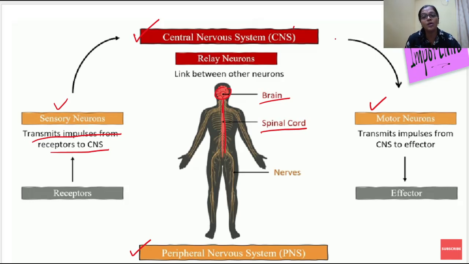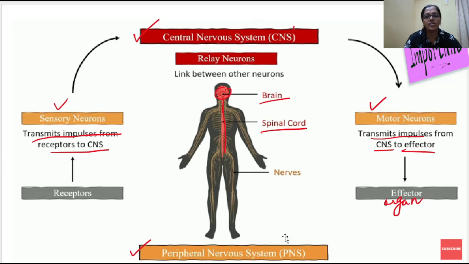From the central nervous system, now what will happen? There is another pair of neurons, the motor neurons. What do motor neurons do? They transmit the impulse from the central nervous system to the effector organ. This is the effector organ which has to finally do some action at the end. What is present at the end? Whichever organ needs to react to the response or respond to a stimulus is called an effector organ. It can be a muscle, it can be any other organ.